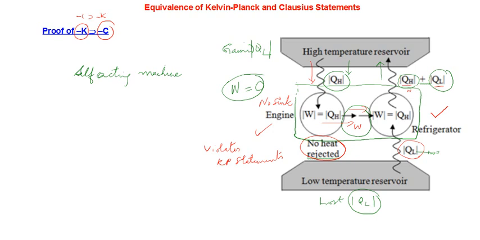Okay, so I hope you are able to understand the logical way of arguing the equivalence. So our conclusion is that the Kelvin-Planck statement is equivalent to, I am using the symbol here, the Clausius statement. Okay, so that's the argument.